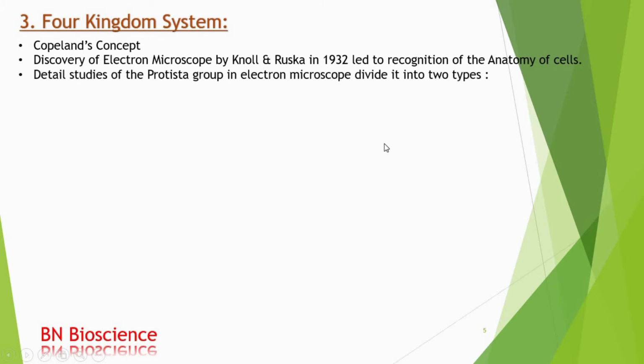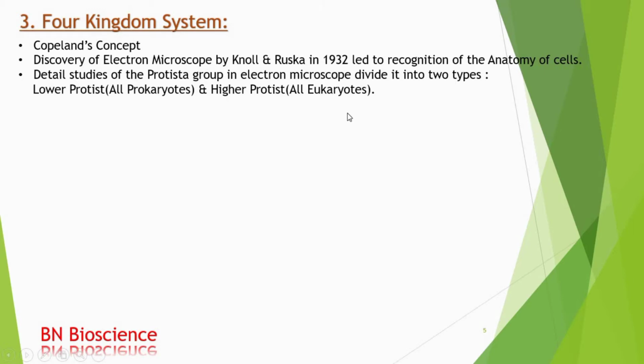By studying the internal architecture of the group protist, it was found that the cells of less complex protists do not have a membrane-bound nucleus and lack membrane-bound organelles, and they were called the lower protists, the prokaryotes. Pro means primitive, karyon means nucleus. Some higher protists have a true nucleus and membrane-bound organelles, and thus are called eukaryotes. Eu means true, karyon means nucleus.